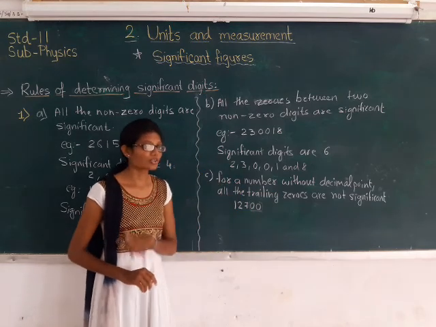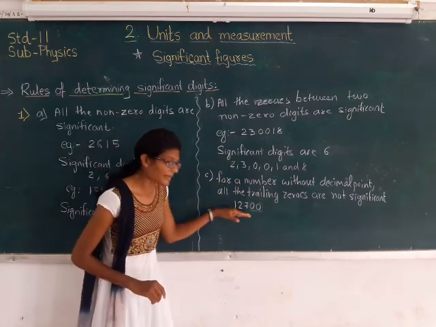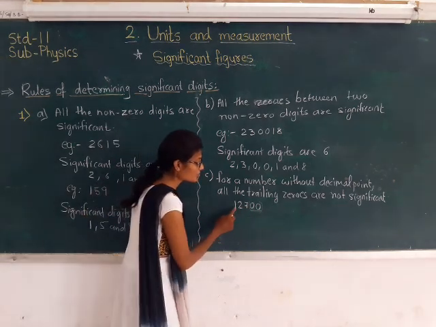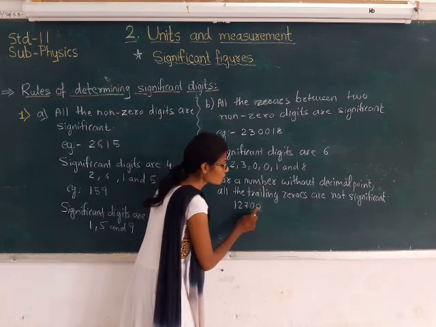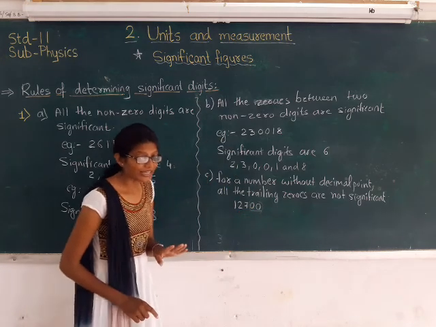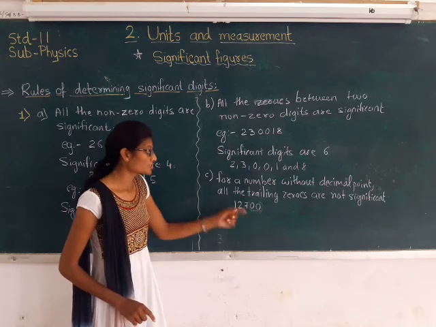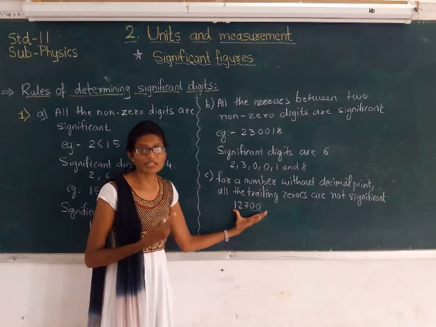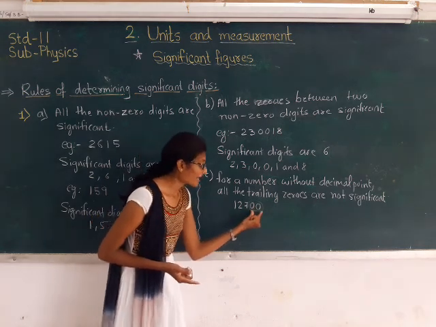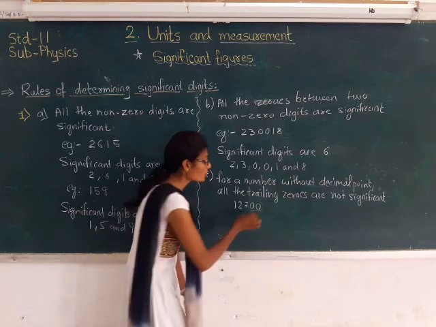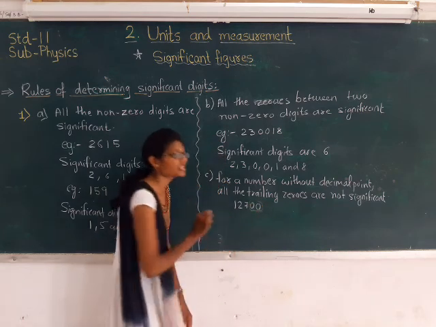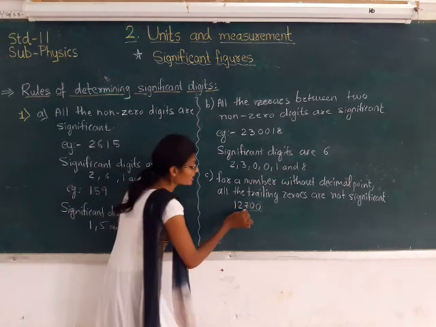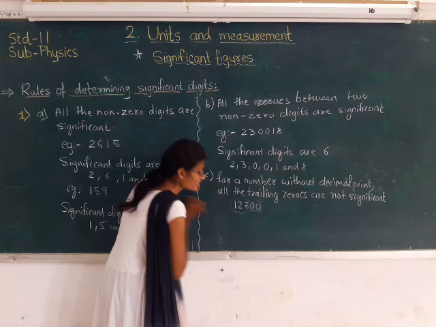Those zeros we are not going to consider. Although in this number we have 1, 2, 3, 4, 5 digits, as per the rule, the trailing zeros in a number without a decimal point are not considered significant. These two are not significant. That means only these 3 digits are significant.